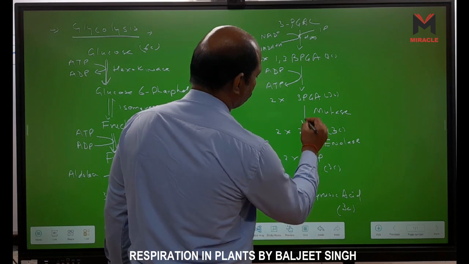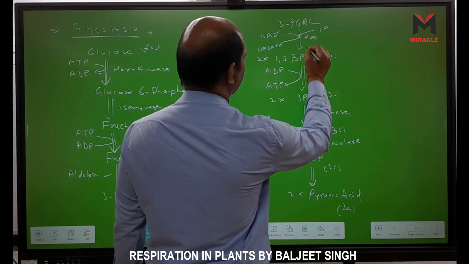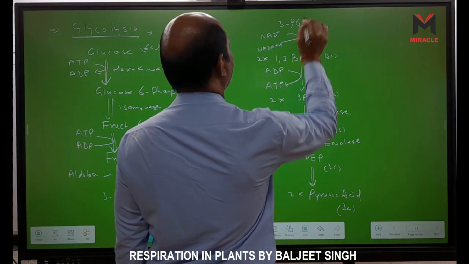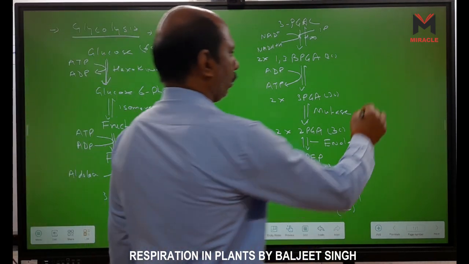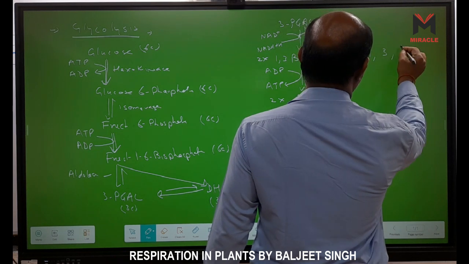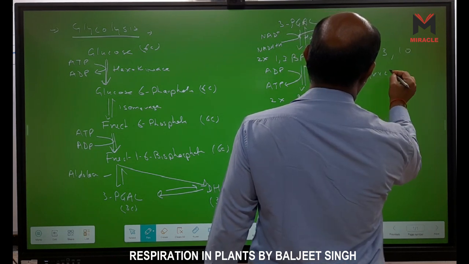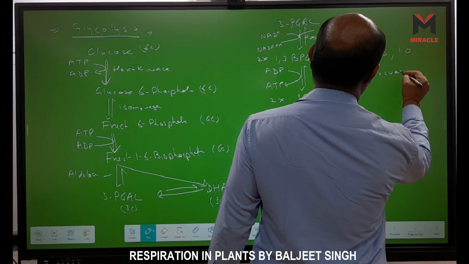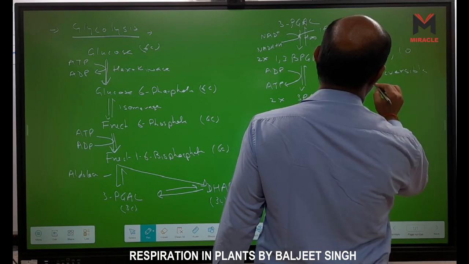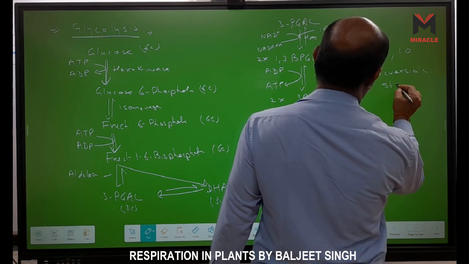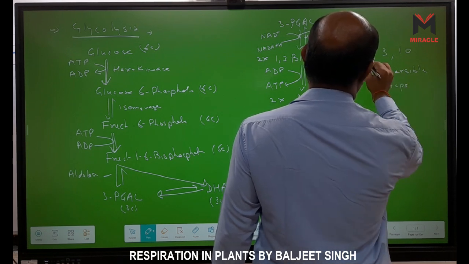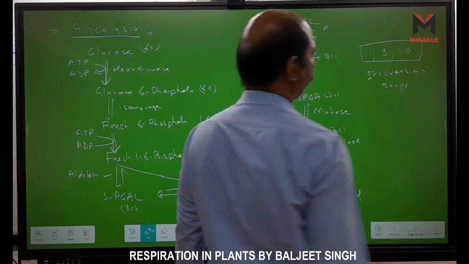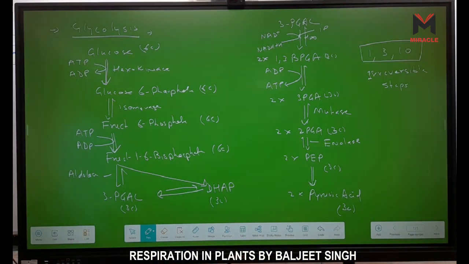All these are reversible. So the first, 3rd and 10th are the irreversible steps.